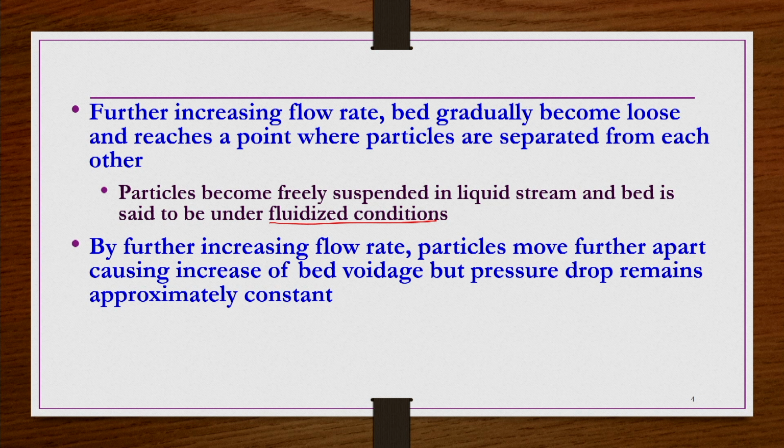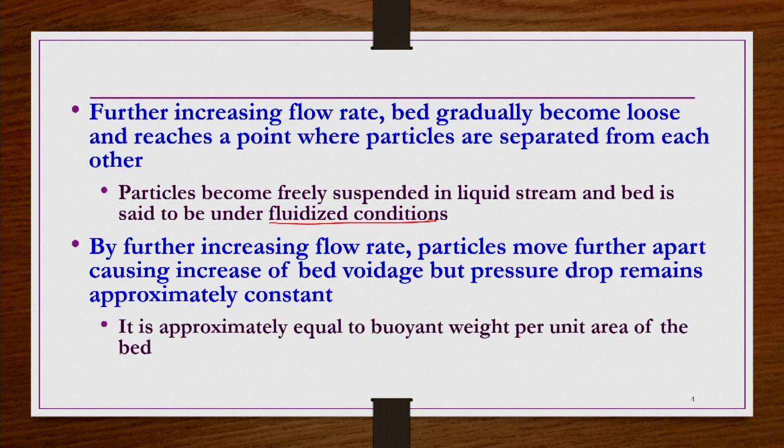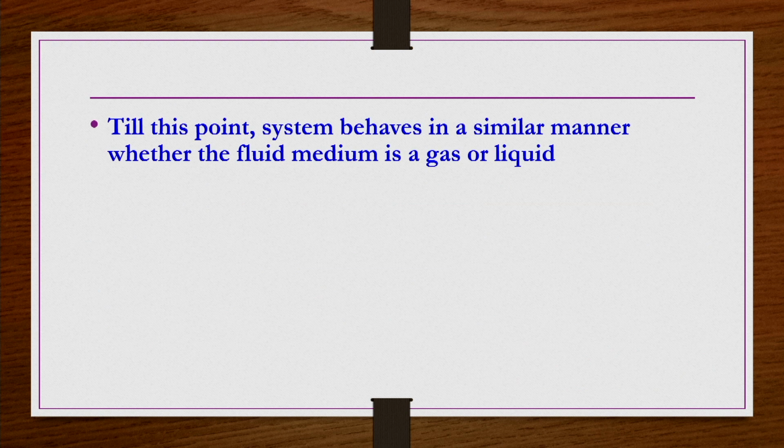By further increasing the flow rate, particles move further apart, causing an increase of bed voidage, but the pressure drop remains approximately constant. That is, it is approximately equal to the buoyant weight per unit area of the bed, that is Fg minus Fb divided by the cross-section area, which should equal the pressure drop, right. This constant pressure drop is going to be maintained from that point onwards, right.